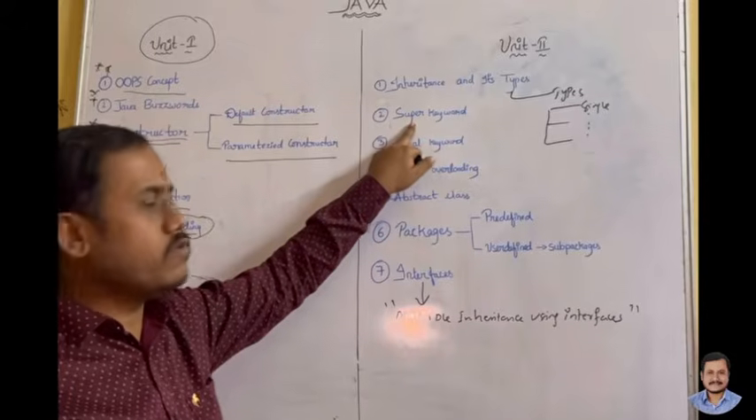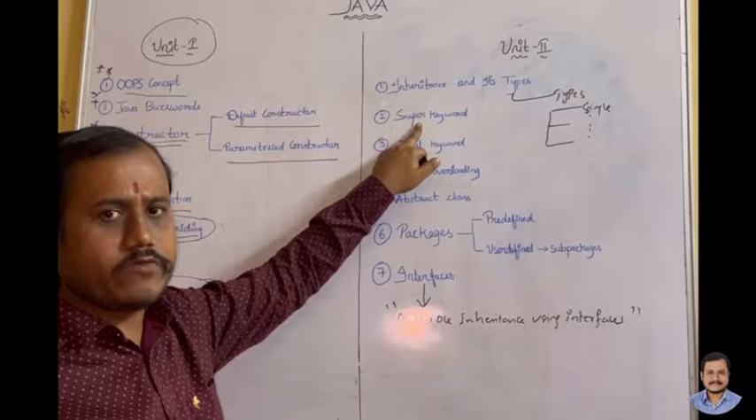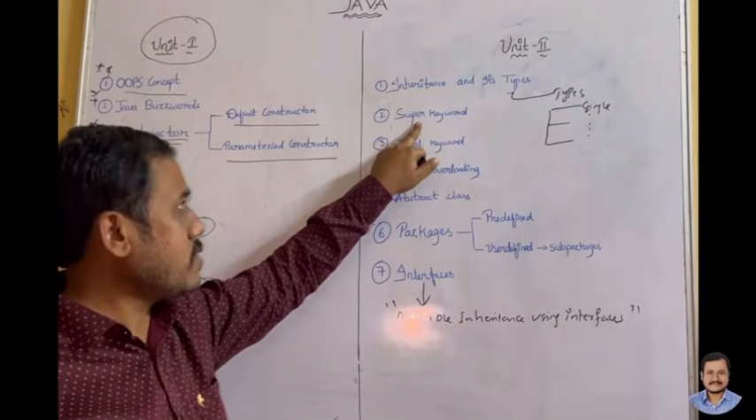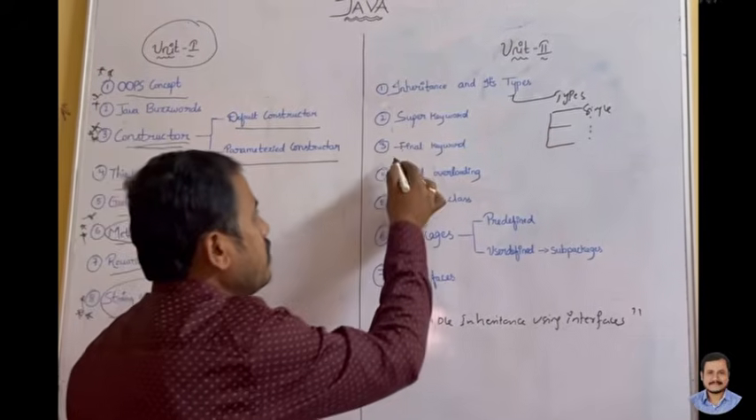Next is the super keyword. You know that super is a predefined keyword in Java. They may ask you to explain the super keyword with example. You need to explain everything, super accessing the super class variable and super class method. Next important question is the final keyword.